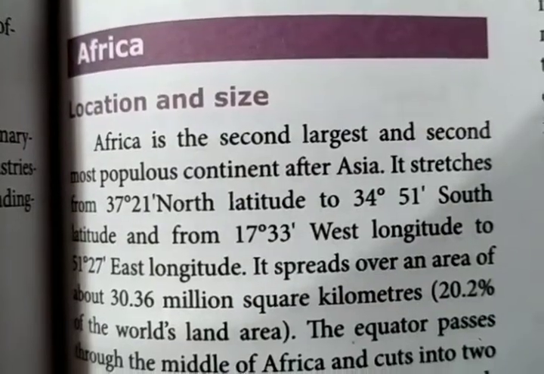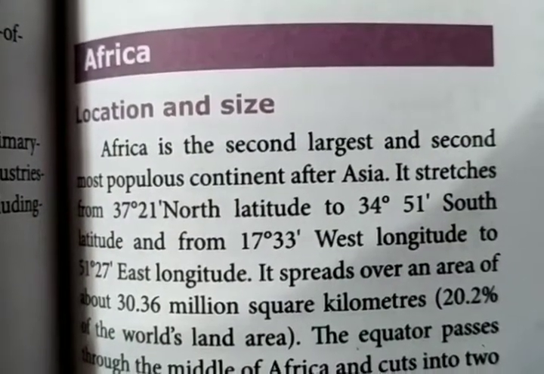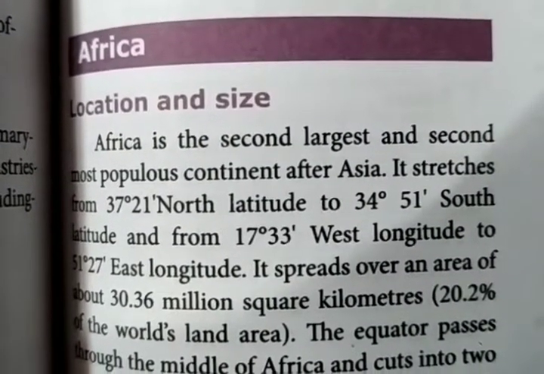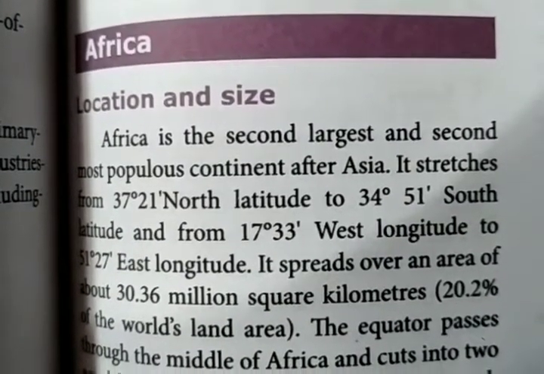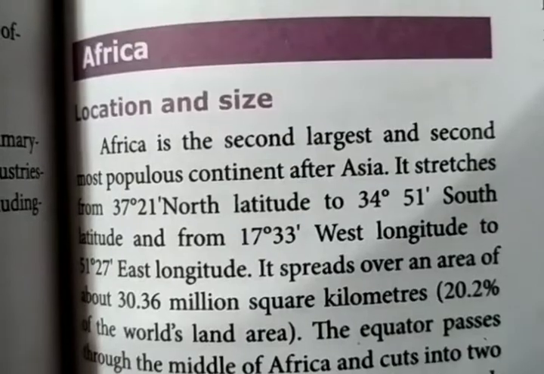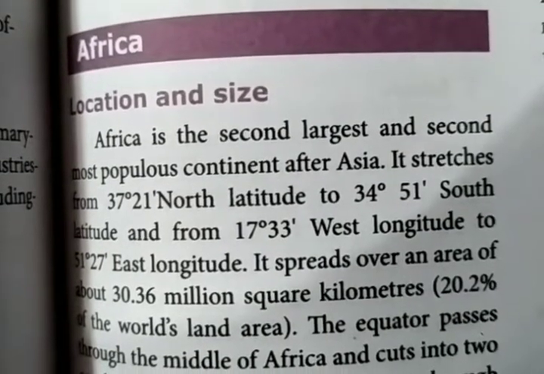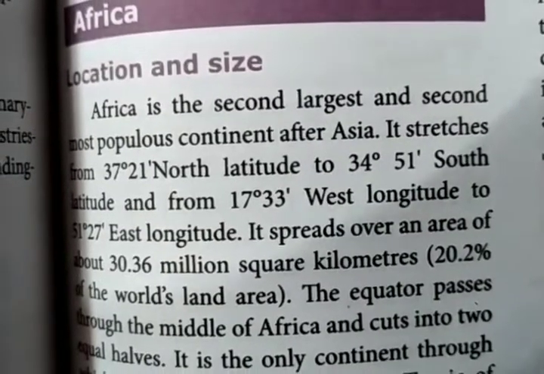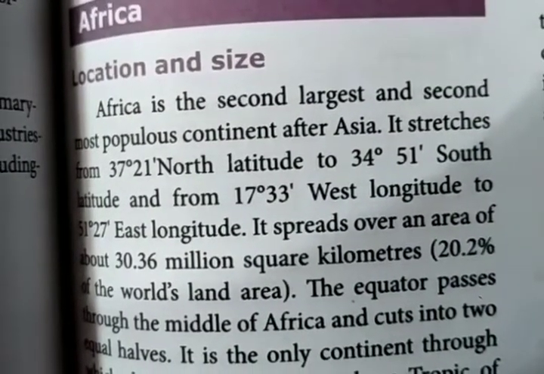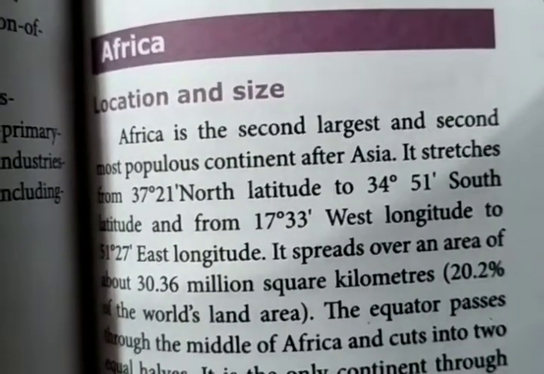After the continental size, the location is discussed here. This is termed the second largest and second most populous continent after Asia. Asia is the largest continent, and next to Asia, Africa is the second largest continent.